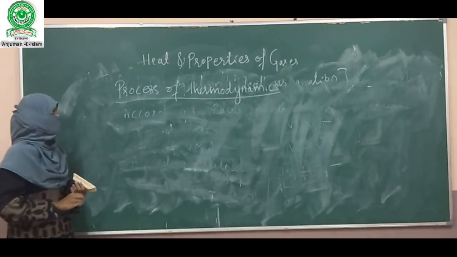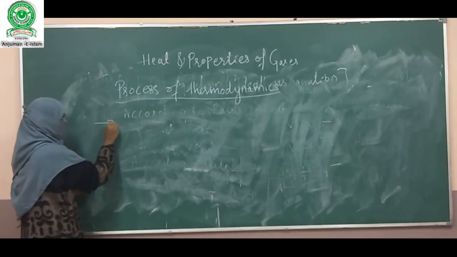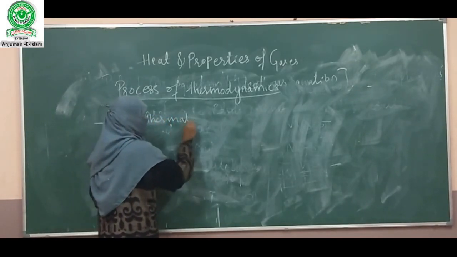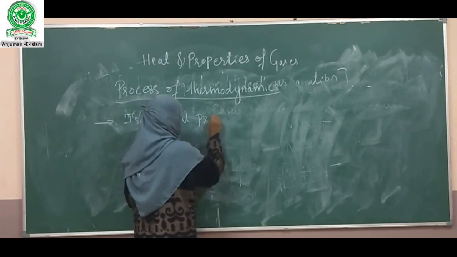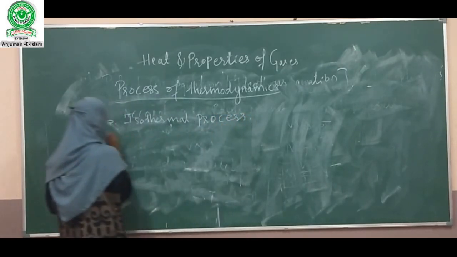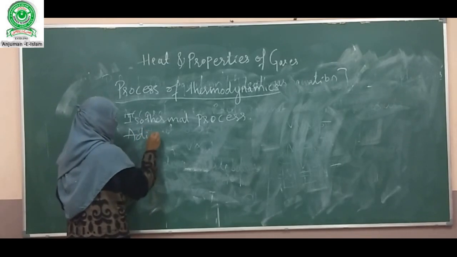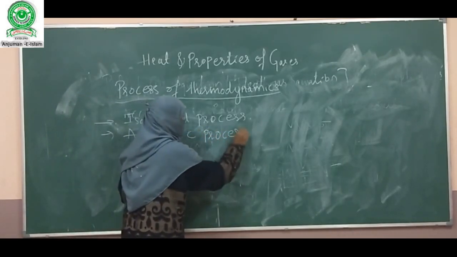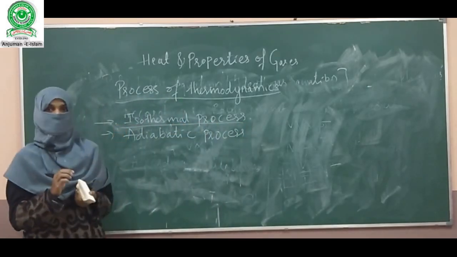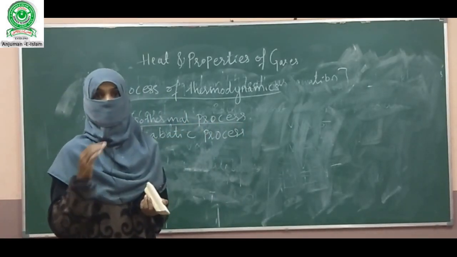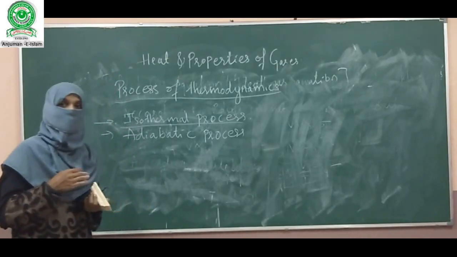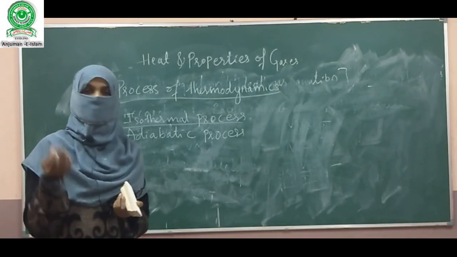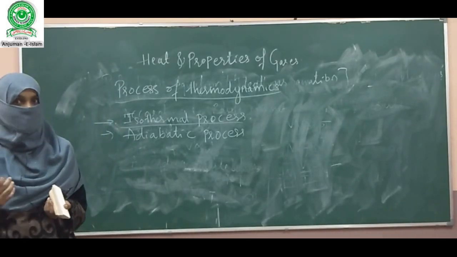Now the next topic is processes of thermodynamics. There are two types of process: one is the isothermal process, another one is the adiabatic process. Isothermal process is a process where the temperature remains constant, whereas adiabatic process is a thermodynamic process where heat neither enters the system nor leaves the system.